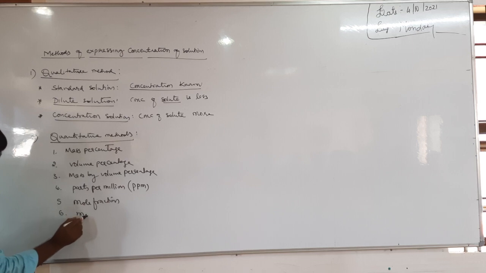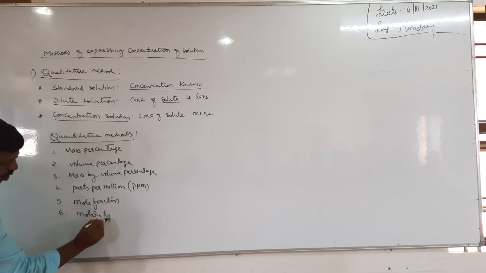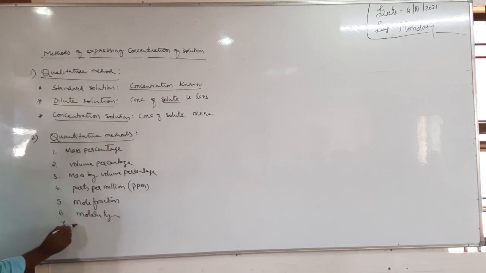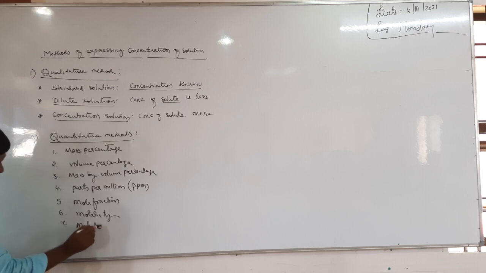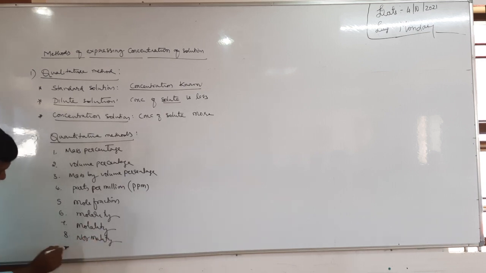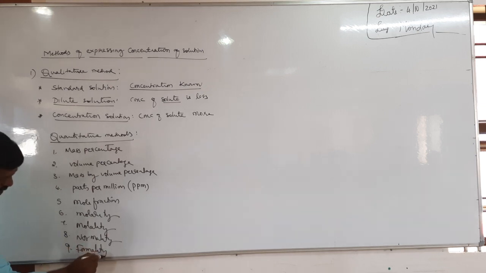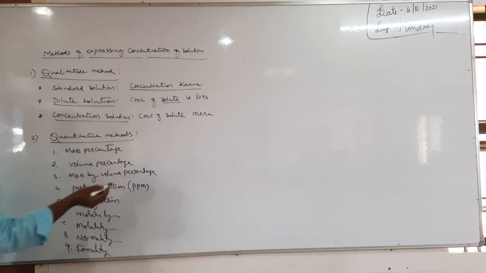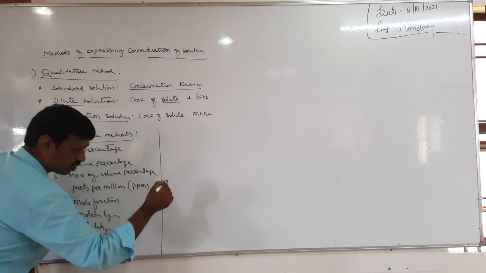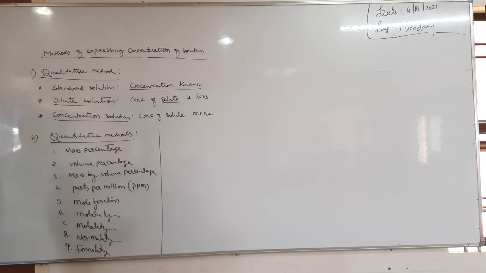Six, molarity. Seven, molality. Eight, normality. Ninth one is formality. So these are the quantitative methods. We'll study them one by one. Take down till here: methods of expressing concentration.